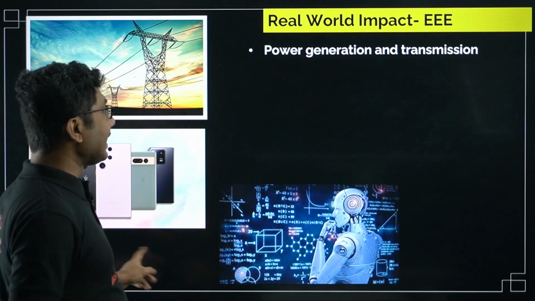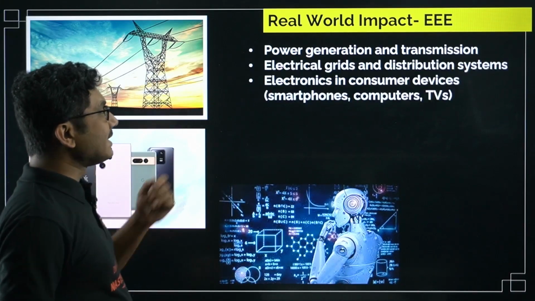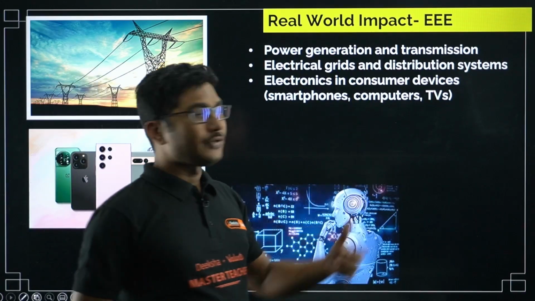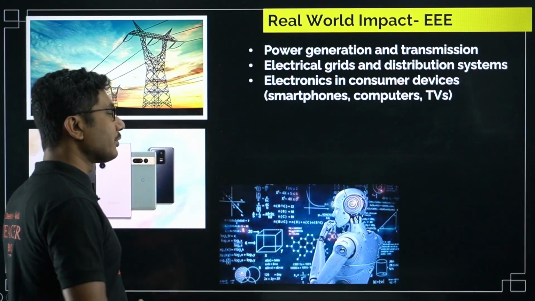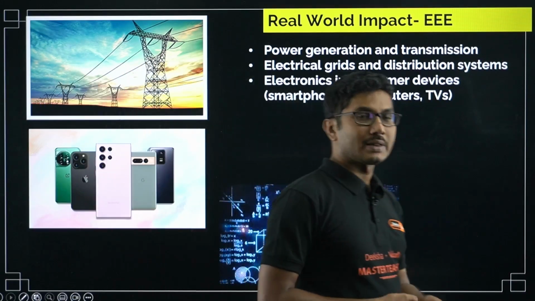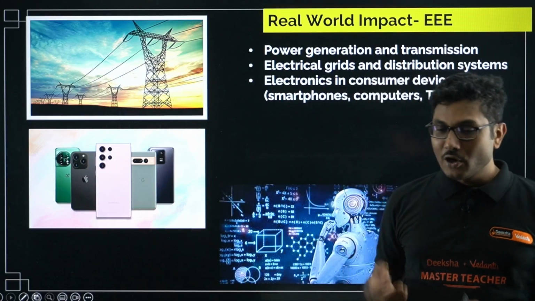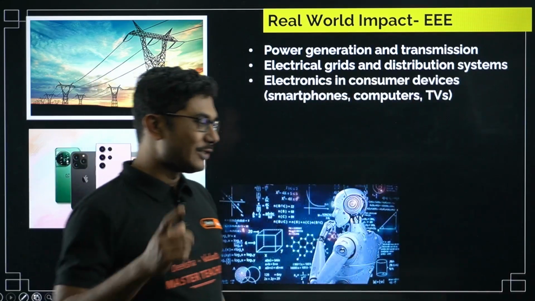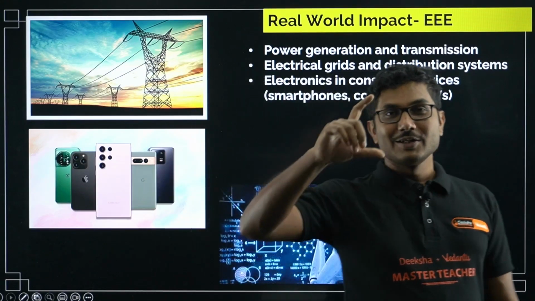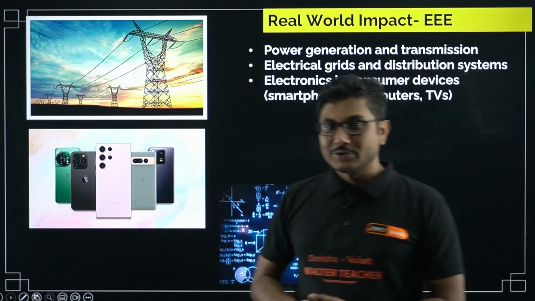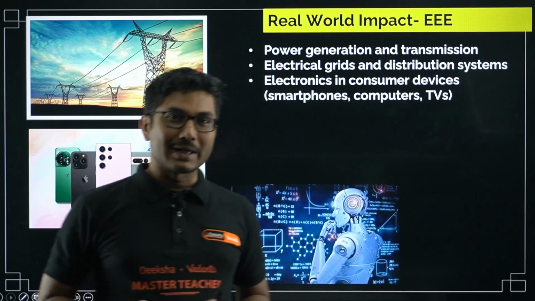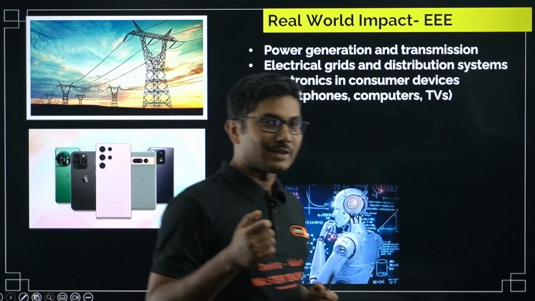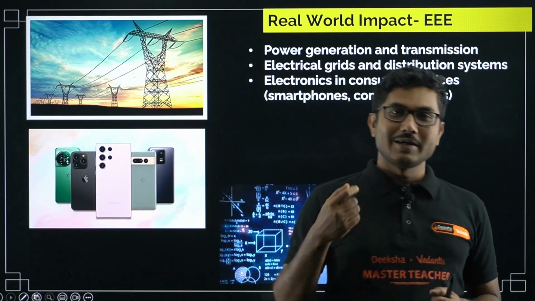Next is electronics in computer devices: smartphones, computers, TVs, and whatever the future holds. Some of you may have seen that when I was a student, we had a button phone. It was like a small piece of brick, having only buttons, and you could click on the buttons and call someone.